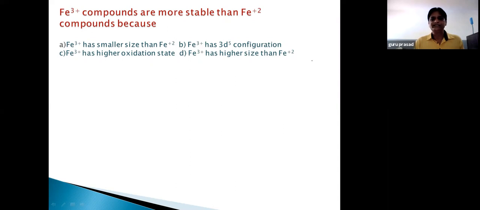See, normally stability of an atom or ion depends on outermost electronic configuration. You know that atoms of noble gases are stable compared to atoms of other elements. Reason is they have octet configuration. They have 8 electrons in their outermost shell except helium. Helium has duplet configuration, whereas atoms of other noble gases have octet configuration.